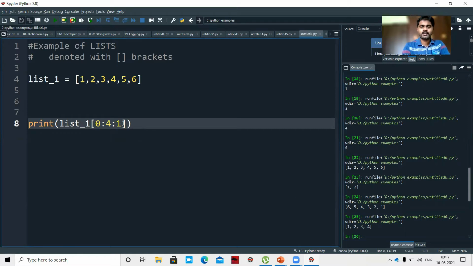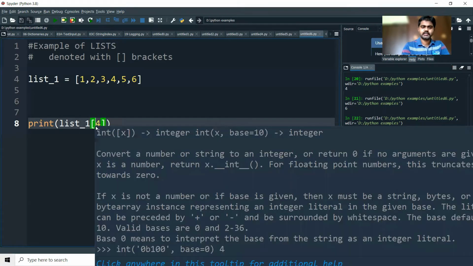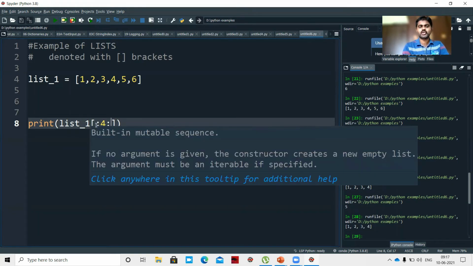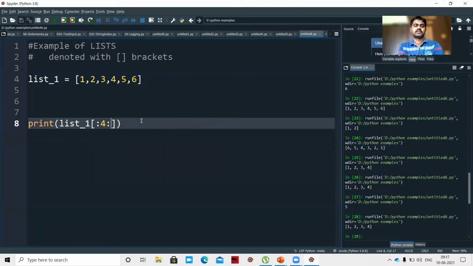Even if I do not provide the step, you will get the same result, because by default it takes 1. Even if I do not provide the start, it gives the same result 1, 2, 3, 4. So I'm not providing start, and I'm not providing step.